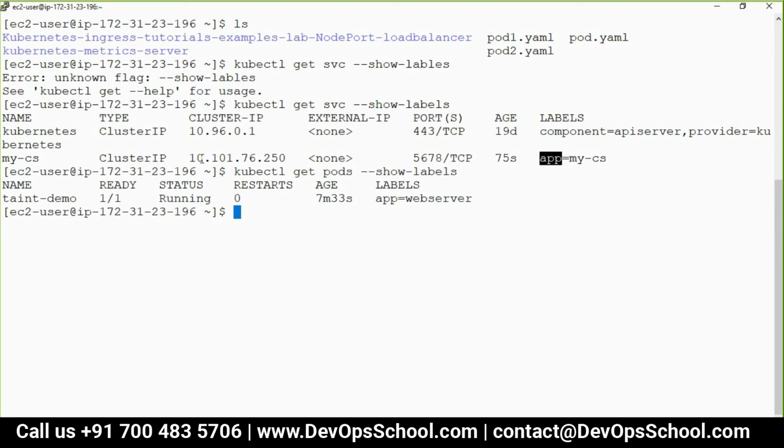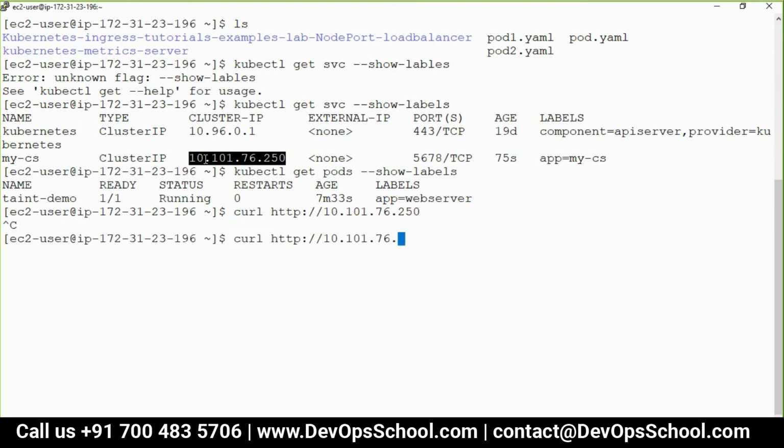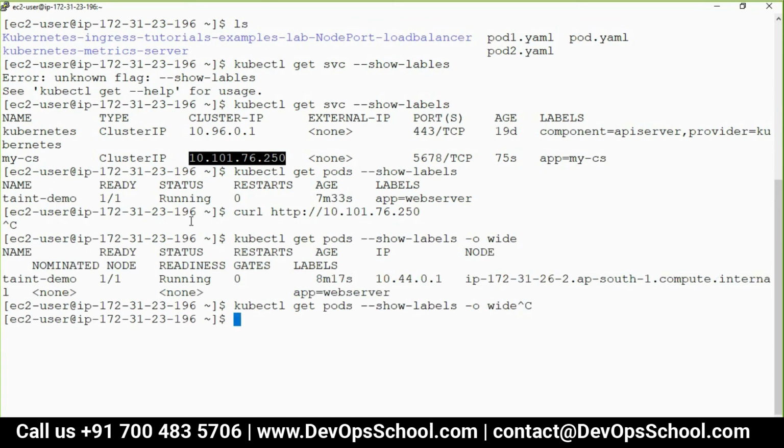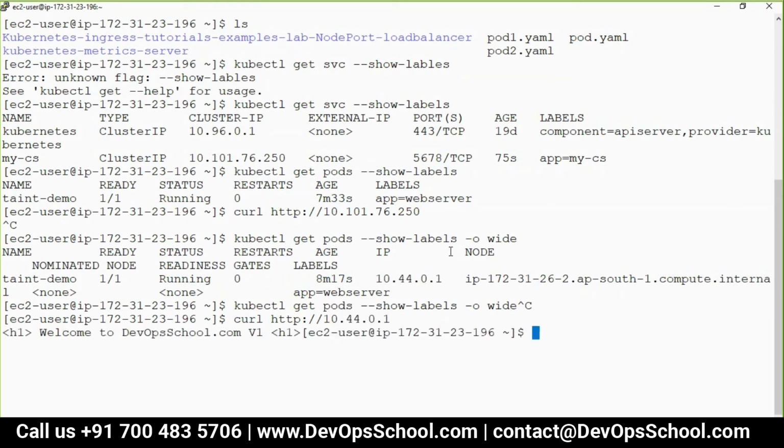my-cs. Can I hit this IP address? curl http service IP address I'm hitting. Nothing. Right? Control C. And can I hit the IP address of pod? I forgot the pod. -o wide. Can I hit the IP address of pod? So curl. I'm inside that. See that, v1. Okay. So now you see that labels are not matching.